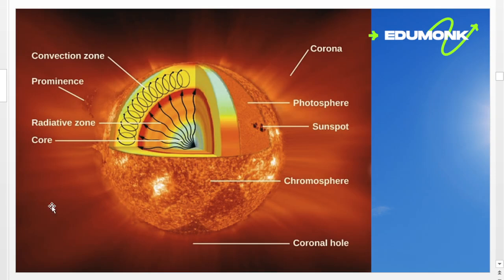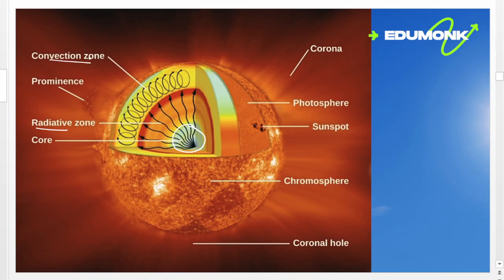The Sun's layers are different from each other, and each plays a part in producing the energy that the Sun ultimately emits. The solar interior, from the inside out, is made up of the core, the radiative zone, and the convection zone.